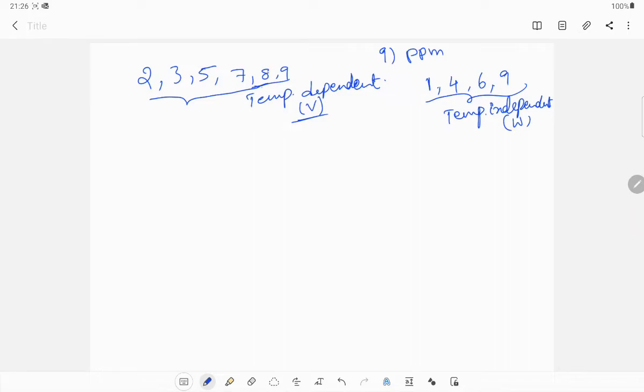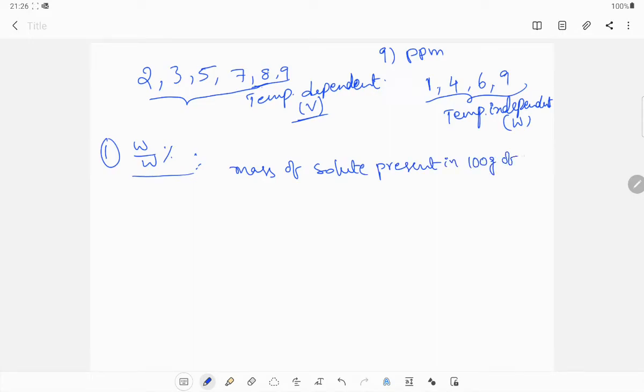Now the first one is weight percentage. How can we define weight percentage? Very simple definition: mass of solute present in 100 grams of solution.